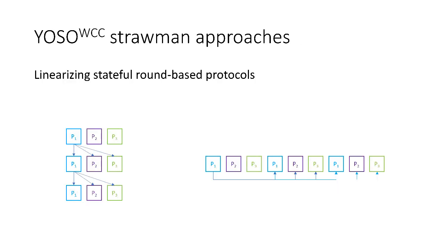Okay, so how can we do this? I guess the first very natural idea would be to simply take a traditional round-based protocol and make it compatible with the YOSO WCC setting, meaning that we will try to linearize it in the sense that we will try to obtain the n parties, one speaking after another, and have each party speak only once instead of participating in multiple rounds.